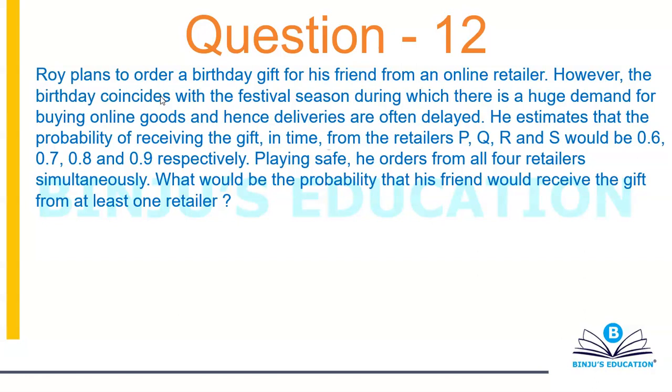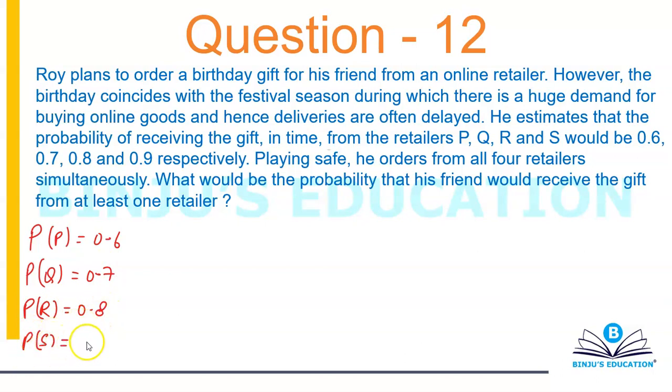Playing safe, he orders from all 4 retailers simultaneously. What would be the probability that his friend would receive the gift from at least one retailer? Alright. So probability that he will receive the gift from retailer P is 0.6. He will receive it from Q, that probability is 0.7. From R, that probability is 0.8. And from S, that probability is 0.9.